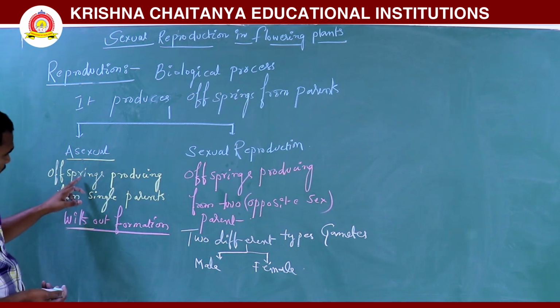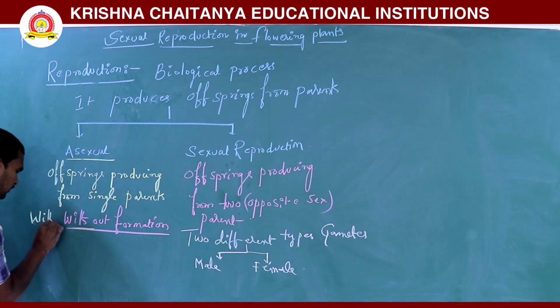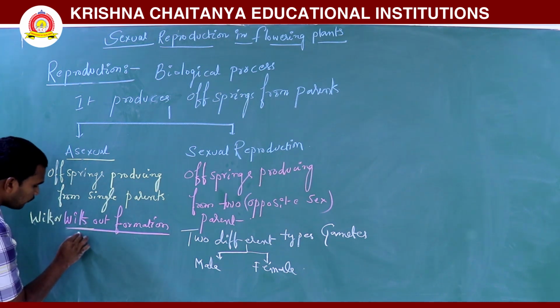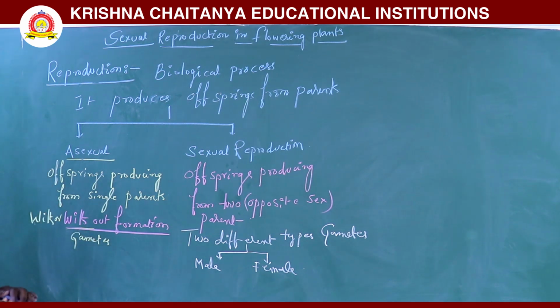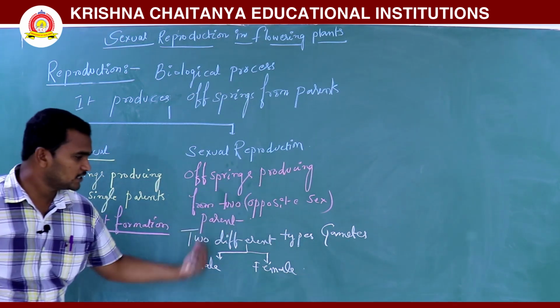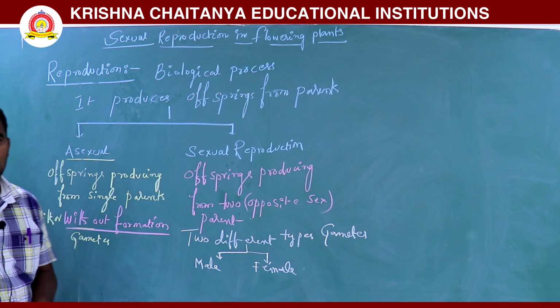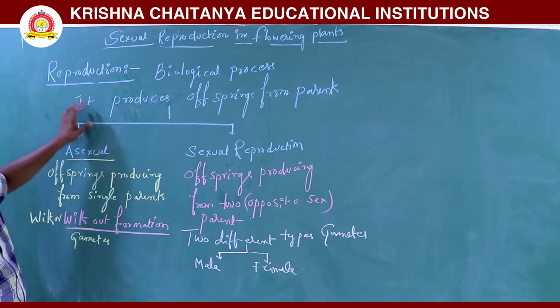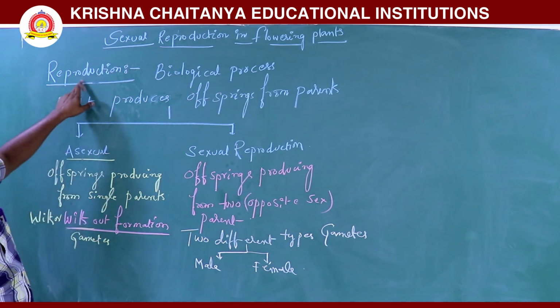In sexual reproduction, offsprings are produced from two parents, meaning two opposite sexes, producing two different types of gametes, male gamete and female gamete. First we will discuss sexual reproduction.